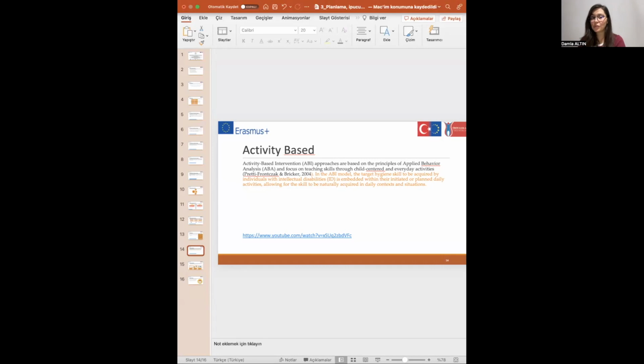The last strategy is activity-based strategy. Activity-based interventions approaches are based on the principles of applied behavior analysis and focus on teaching skills through child-centered and everyday activities. Actually, hygiene skills are very suitable for this strategy.